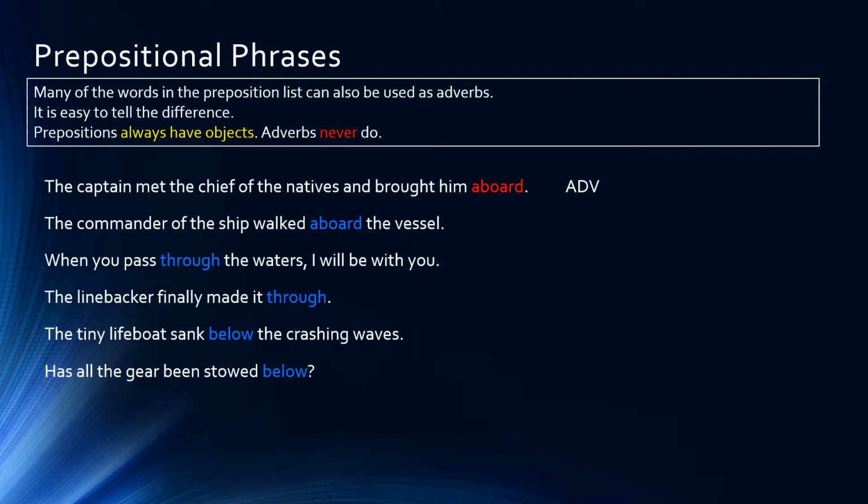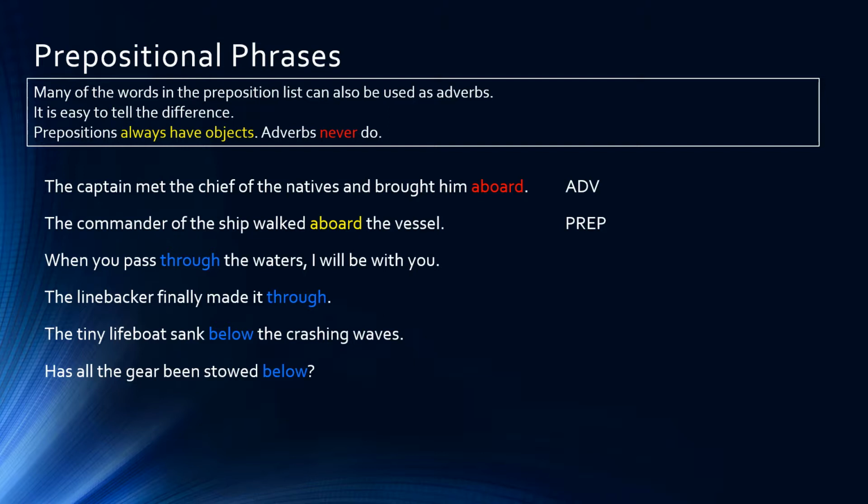The second sentence, the commander of the ship walked aboard the vessel. Now in this sentence, the preposition aboard has an object, the vessel. Vessel is the object of the preposition, so aboard in this sentence is a preposition in the prepositional phrase aboard the vessel.